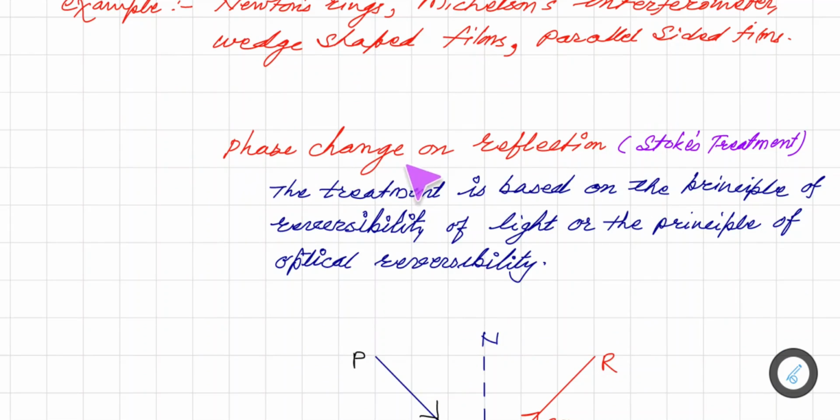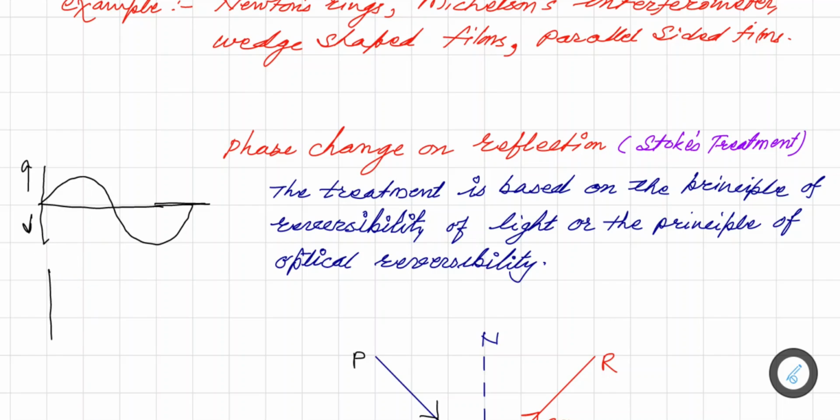Now let us talk about phase change on reflection. So let us first understand what phase is. Remember that, see this is a wave which we have drawn. Here this is the positive axis and this is the negative axis.